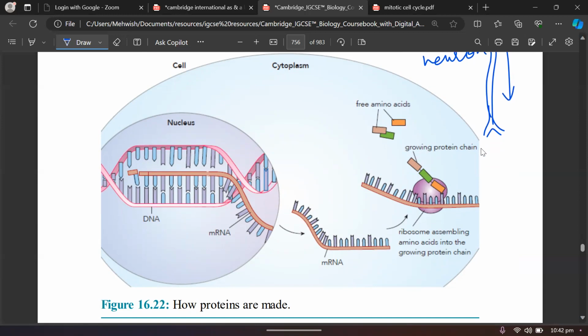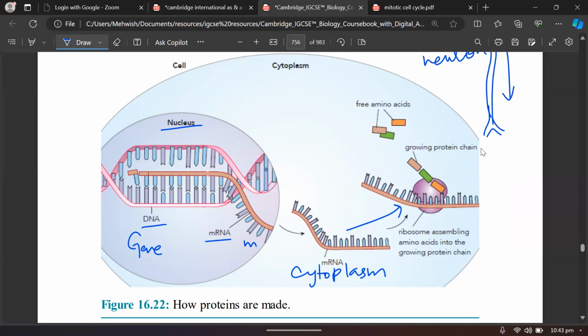And the expression of the genes, as we talked about in our previous lesson on protein synthesis, begins from the nucleus. In the nucleus, the DNA's information, that is the gene that is being expressed, is in the form of mRNA, and then this mRNA comes out from the nucleus through nuclear pores into the cytoplasm, and then in the cytoplasm it attaches itself to the rough endoplasmic reticulum ribosomes.